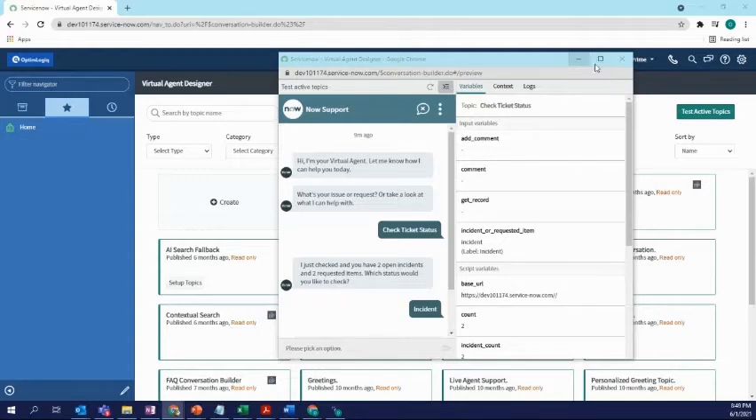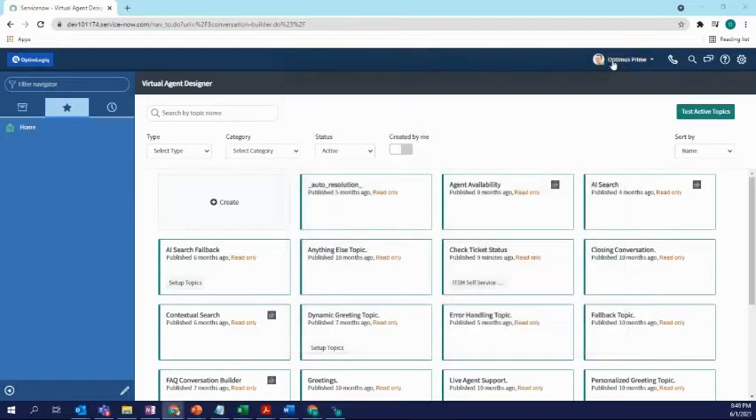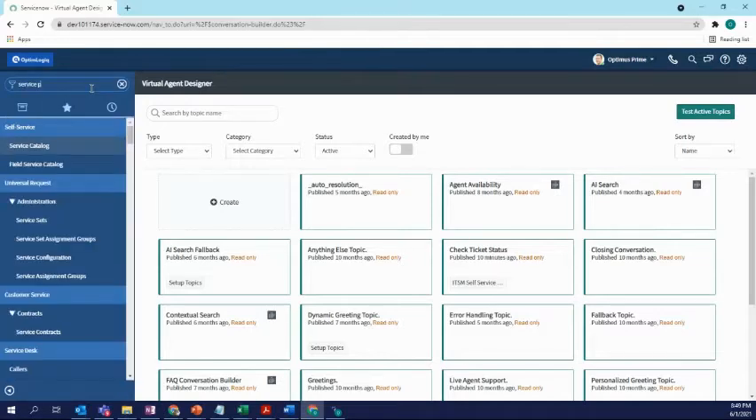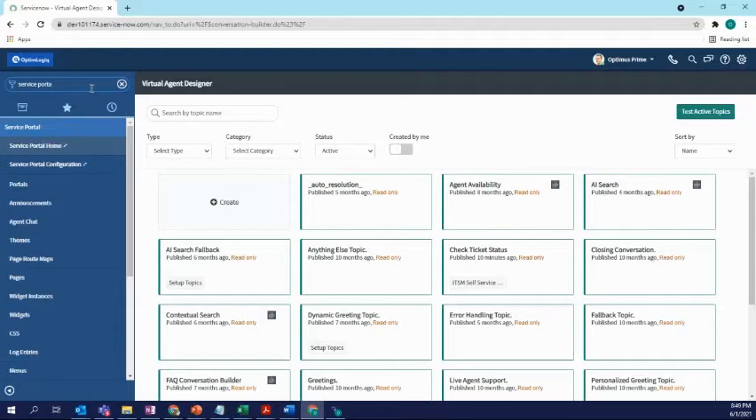So now that we have the virtual agent set up, let's set it up on the portal. There are primarily 2 ways to do it. First is you can go to the portal itself and then you can add the widget. The second one is by adding the agent as a property. So let's go here